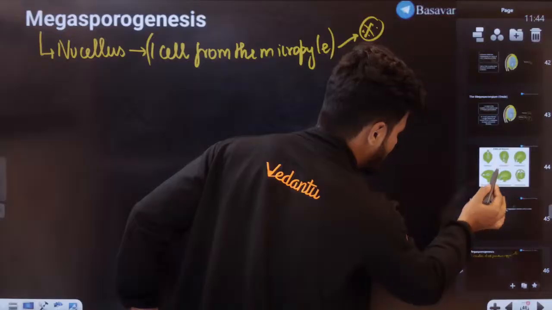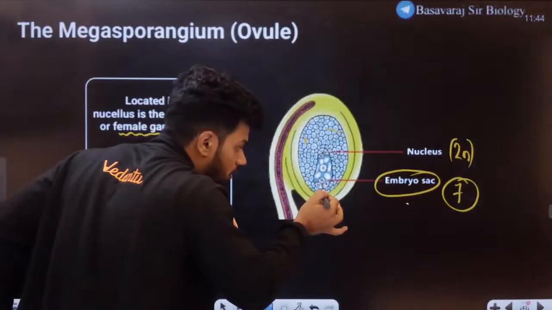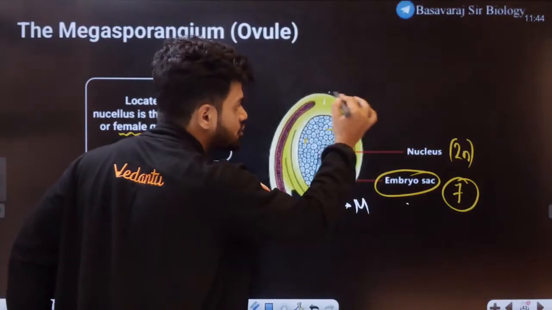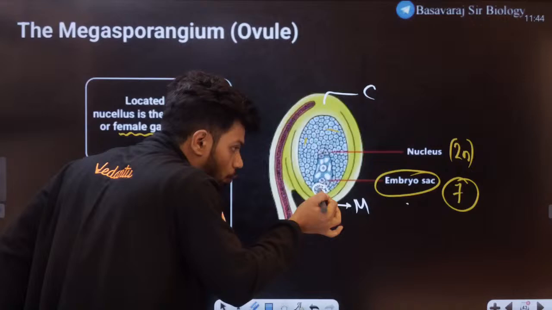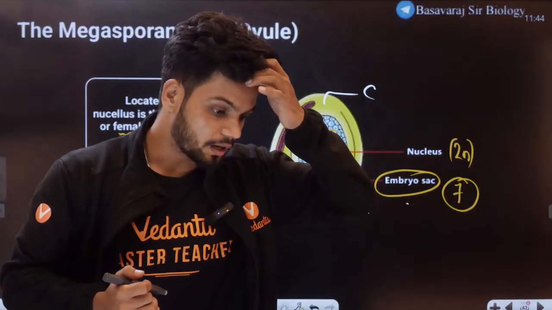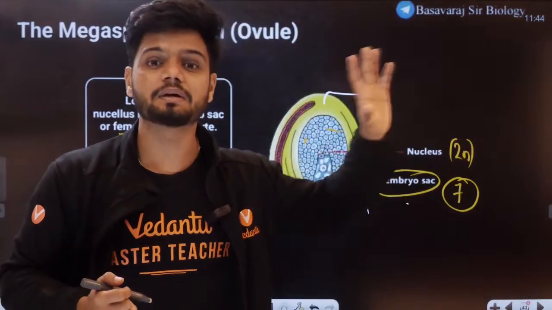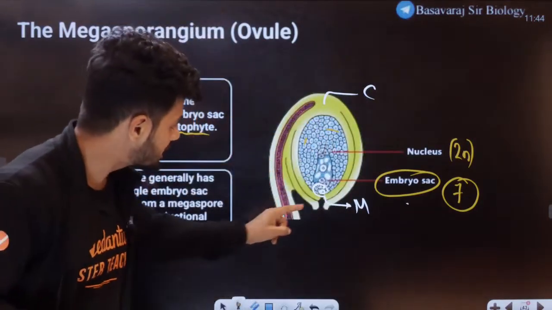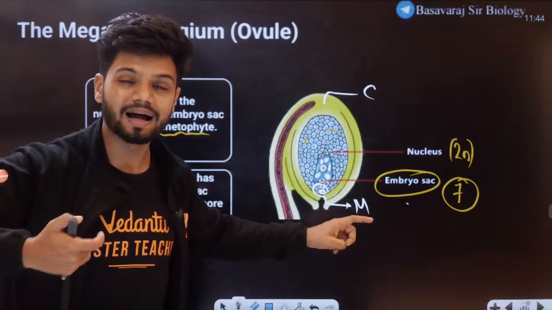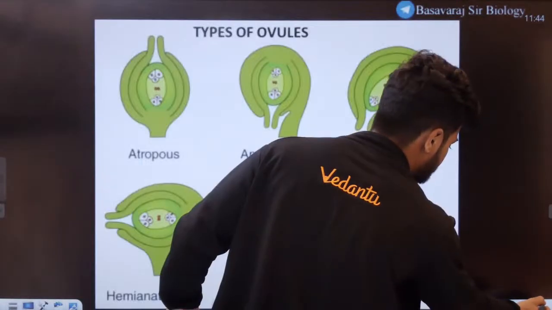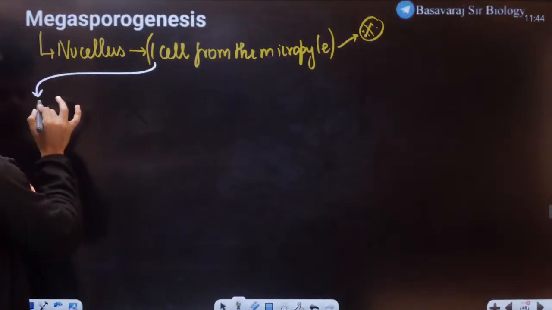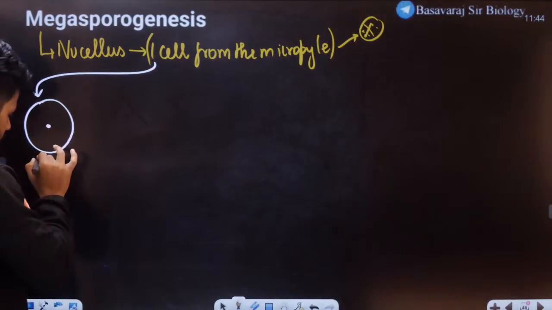If you go back and check here, let's say this cell here. From the micropylar region, this is the micropylar region, this is the chalazal region. From the micropylar region, one cell becomes differentiated, because in the case of microsporogenesis many cells can become, but here only one cell. It becomes larger, and that cell is called the MMC, megaspore mother cell.